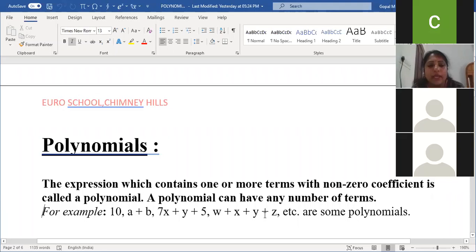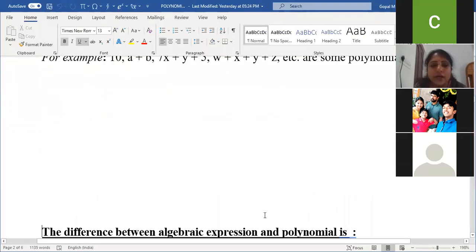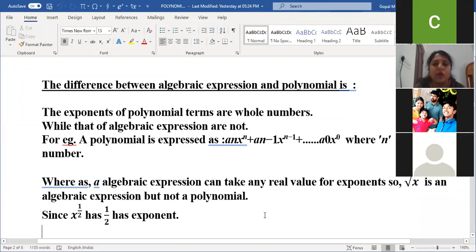Poly means many, nomial means term. Am I clear, children? Poly means many, nomial means term. A similar word we have used in geometry. Do you recall that word? Polygons. Very good. If it is terms, we use polynomials. If it is sides, it is called polygons. Okay, I'll come back to the next class to explain the difference between algebraic expressions and polynomials.